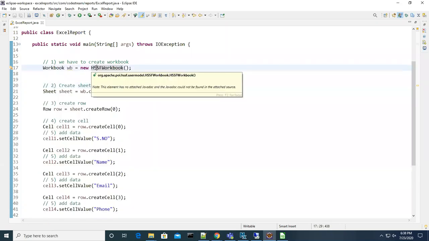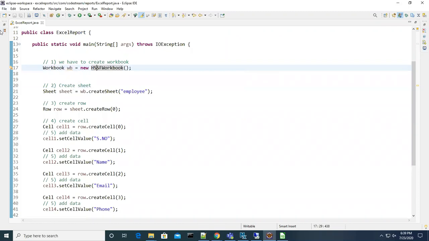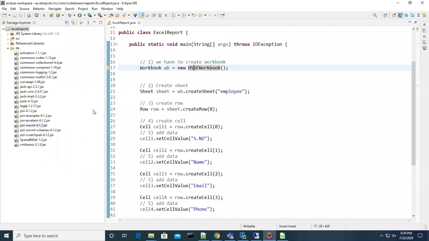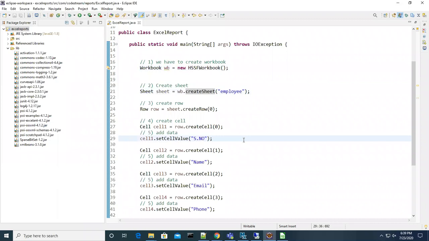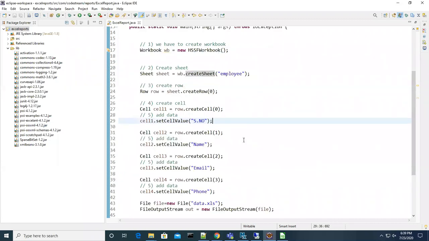I told you, you have to use this library, identify the libraries, put the class path and identify the specific method. Because I already have some experience, I easily told you create cell. And also you can refer to the documentation. As a first-timer, you might get stuck like this.